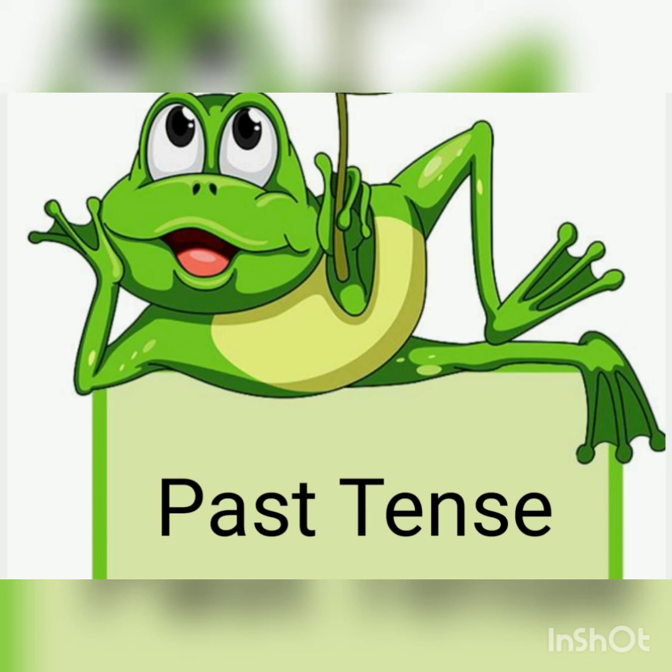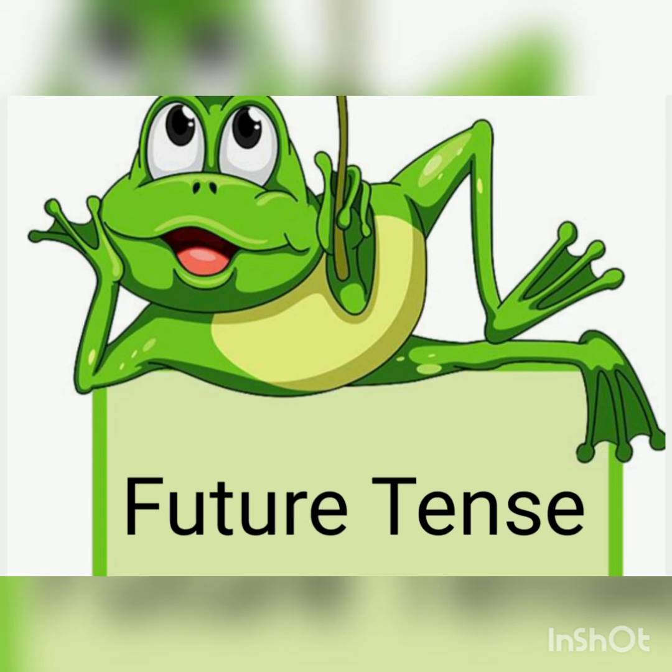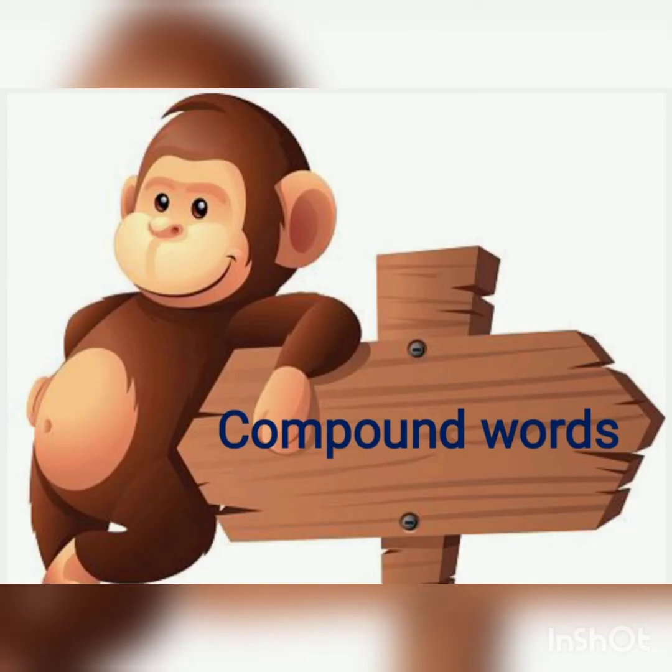For example, he graciously accepted the award on her behalf. The last one, future tense. Future tense represents action which will happen in the future. For example, I will give a speech in the program. Here it starts with will.